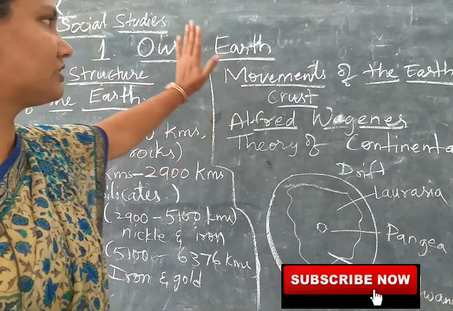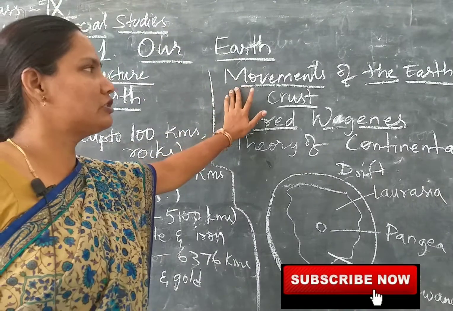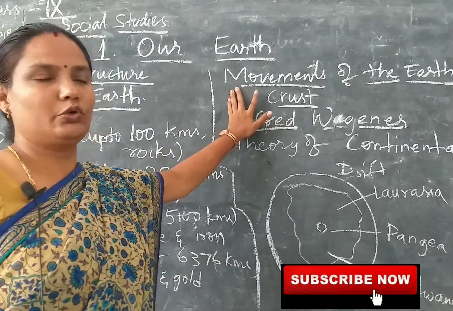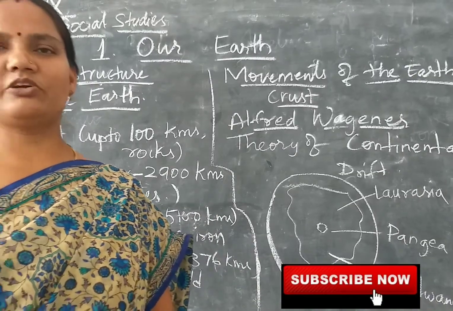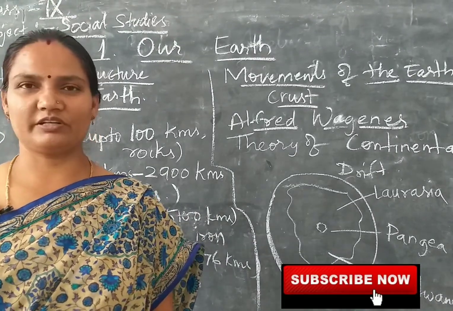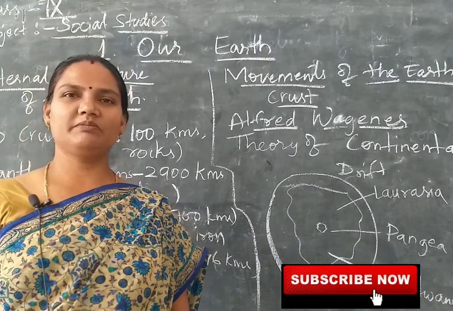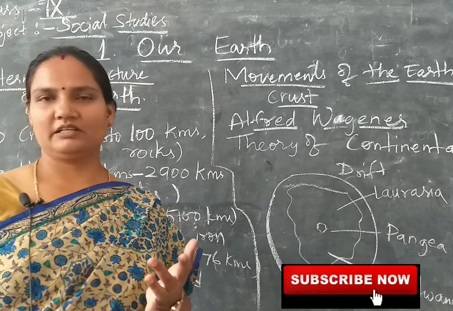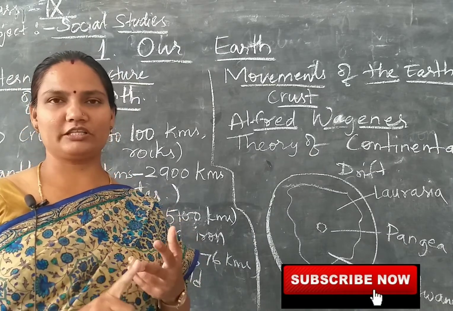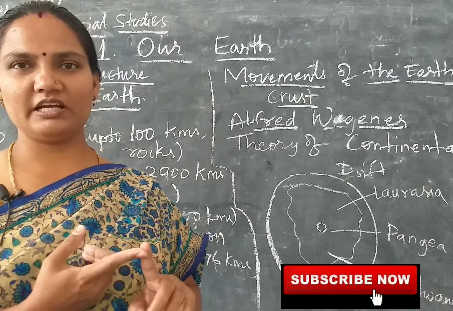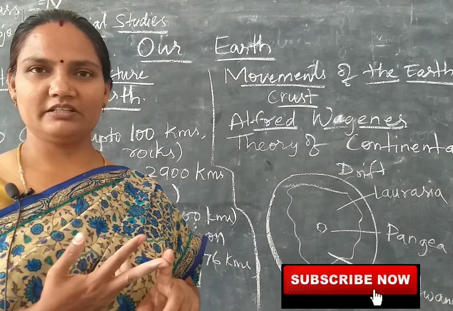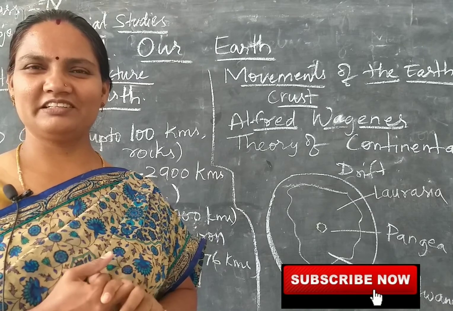Now let us study about the movements of the earth crust. Today, how many continents do we have, children? How many continents? 7 continents. Very good. Can you name them? Yes. Asia, Africa, North America, South America, Europe, Australia, Antarctica, right? Shall I tell you one thing, children?